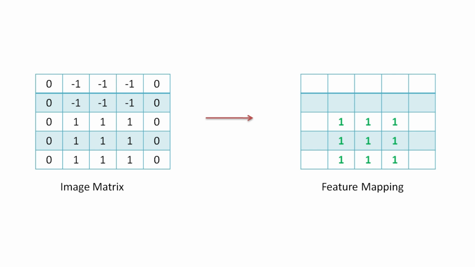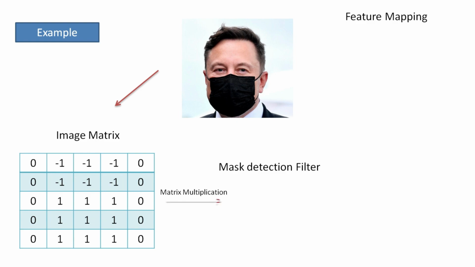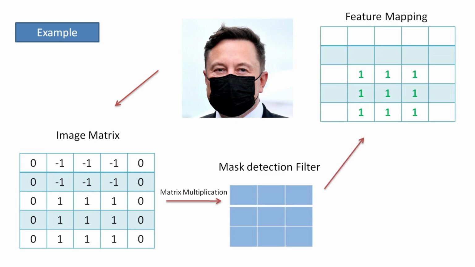Here I have one image. There are a lot of features present in this image. Here the features are the eyes, hair and mask of Elon Musk. We are going to map the mask feature present in the image. For extracting the feature, we are going to use some filters, like a mask detection filter. We are going to extract this single feature from this image. So in this project, we are going to detect only whether the person has a mask or not.